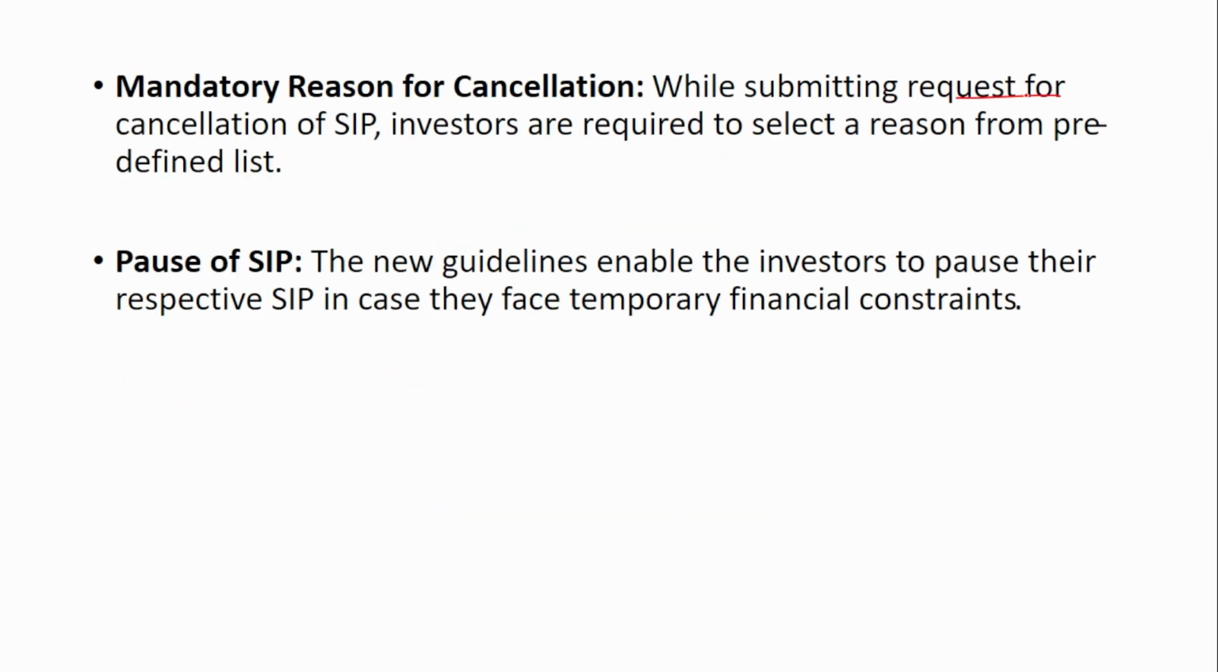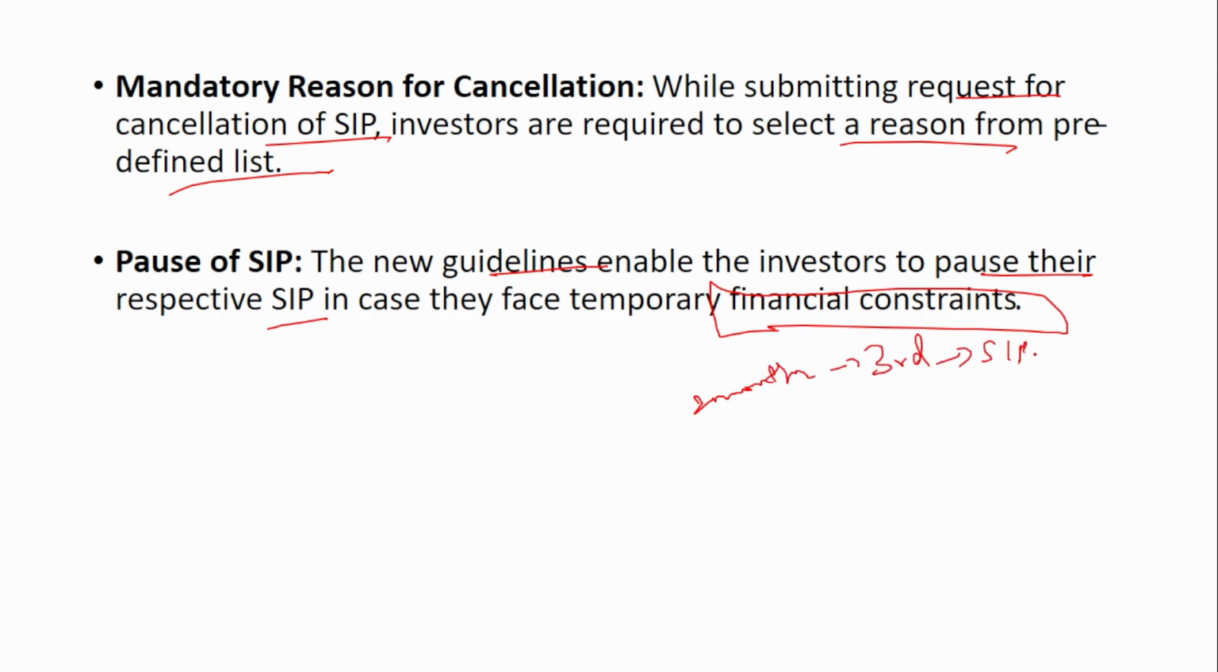So while submitting requests for cancellation of SIP, investors are required to select a reason from the predefined list. And also the new guidelines enable the investors to pause their respective SIP in case they face temporary financial constraint. So generally this was not available. Suppose you have a SIP that gets debited every month, right? Suppose you don't have money for this month and for the next month. In that case, you have an option to pause the SIP for 2 months. And then from the 3rd month onwards, you can restart the SIP. That new provision has been enabled.